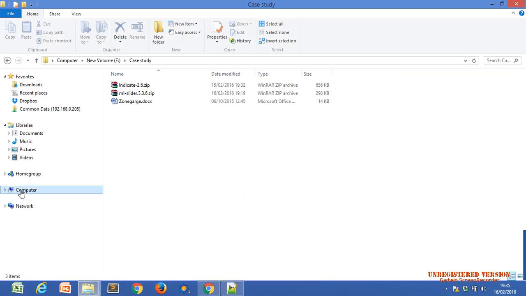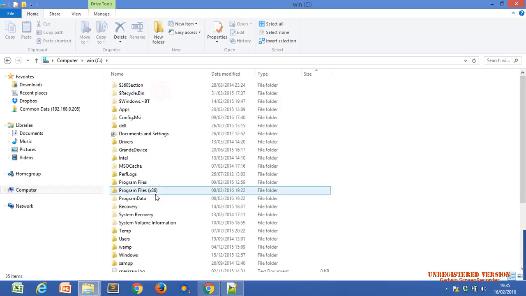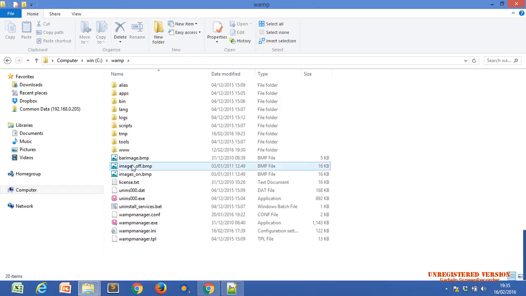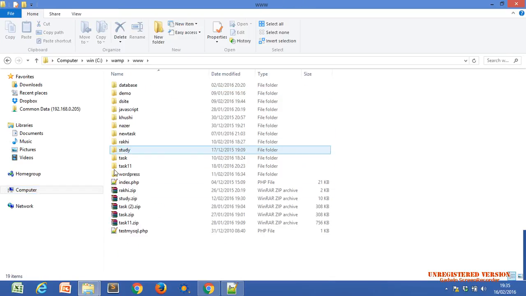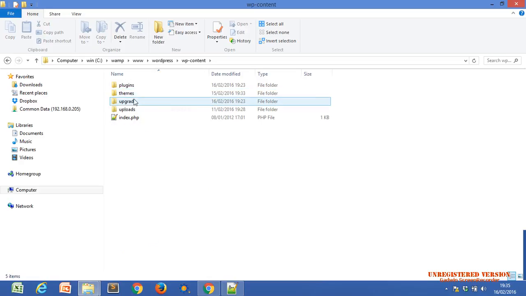Go from here. Within C, WAMP, www, WordPress. WordPress is our folder. Within WordPress, just go to wp-content. Within wp-content, go to themes, because we have different themes.